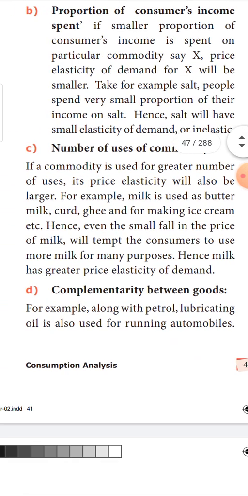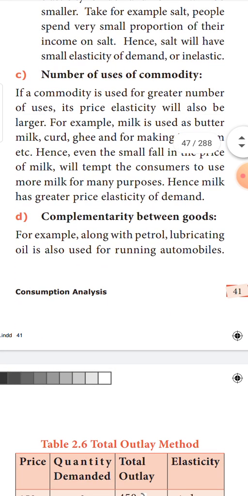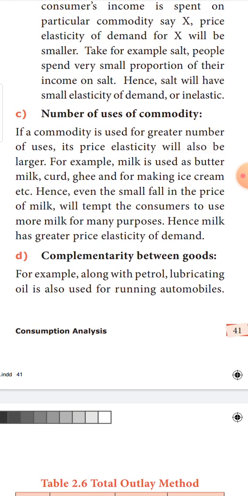Next is number of uses of commodity. See, a particular product can be put to more uses. In such a situation, definitely its elasticity will be very high, will be larger. A good example they have given is milk. Milk is a product which could be put to several uses. You can consume milk as milk, you can convert it to coffee, tea, you can take it as curd, you can make butter, ghee, paneer, and many dishes and sweets out of milk.